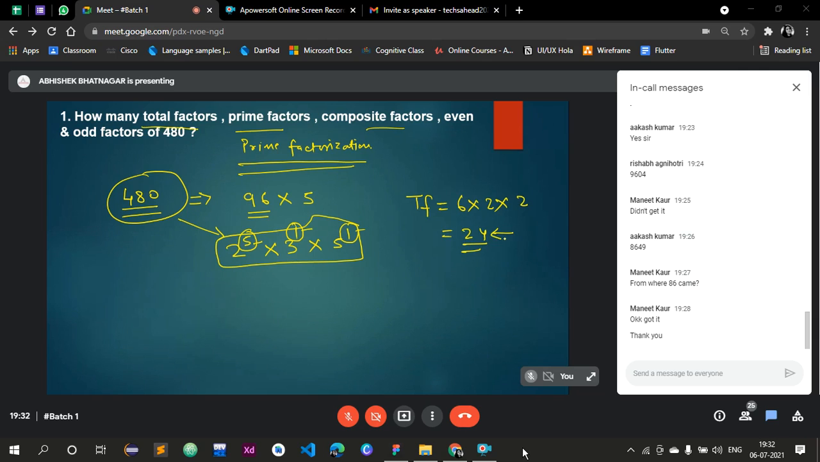To find out total number of factors, first of all, we have to prime factorize the number, then add 1 in the power, and then multiply. So 5 becomes 6, 1 becomes 2, and again 1 becomes 2. So total number of factors are 24.